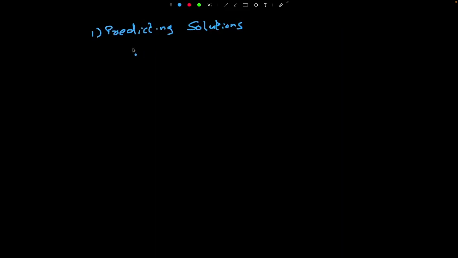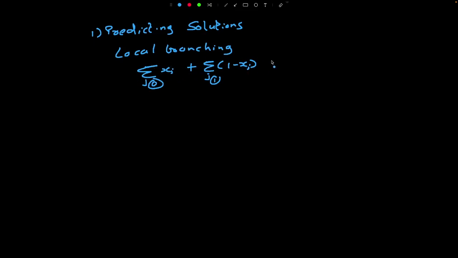Okay, so far we talked about how to predict solutions, but what to do if those solutions are not feasible. Again, in the literature, there are two approaches. One is that we can use local branching type of constraints. So it goes something like this. If in the fixed solution the variable is set to 0, then we just add x as it is. If it is set to 1, then we add 1 minus x to it, where this j is when the variables are fixed to 1 in the solution, and this j is when variables are fixed to 0 in the solution. So basically it is saying how much we are deviating from the fixed solution, and that should be less than or equal to some eta.